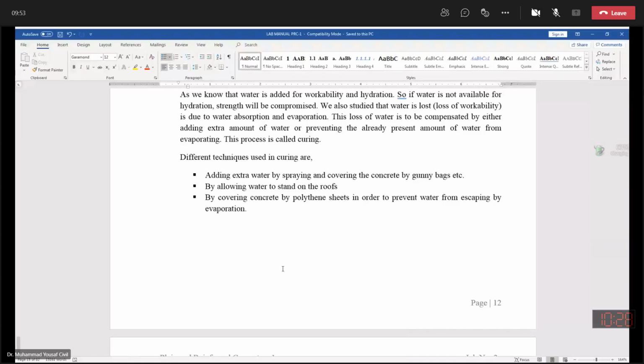As you know, in thickly populated areas, in the urban areas, for huge projects it is not generally possible to install the batching plant near the site.